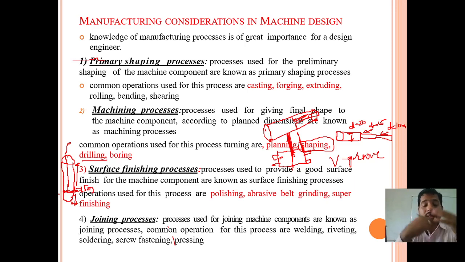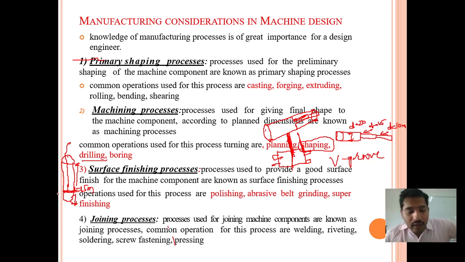machining operation. This means that instead of human beings, we are using the machine, because the machine gives the desired shape and size of the object whatever we want. Is it right? For that reason we are going for the machining process. The machining process gives more accuracy than a human being. So for that reason we are giving more priority to the machining process. Okay, and the third one, we are going to learn regarding the surface finishing process.